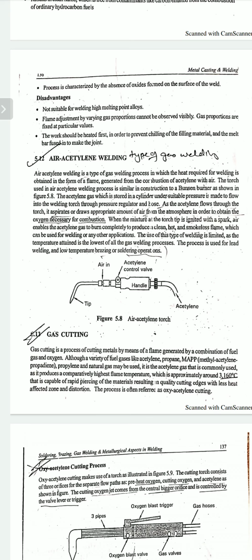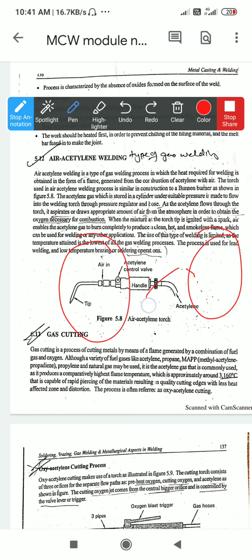This is also one type of gas welding. Air acetylene welding is a type of gas welding process in which the heat required for welding is obtained in the form of a flame generated from the combination of acetylene with air. The torch used in the air acetylene welding process is similar in construction to a Bunsen burner, as shown in figure 5.8. Now, here the acetylene gas, which is stored in the cylinder under a suitable pressure, is made to flow into the welding torch. Now, you can see over here, this is a welding torch.